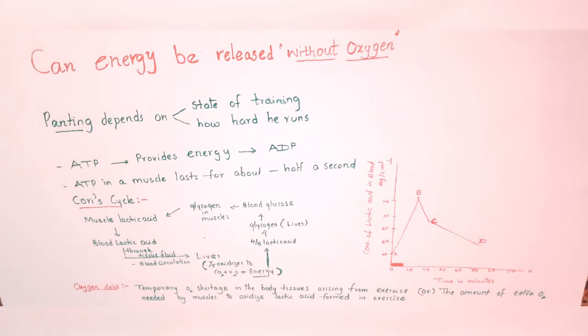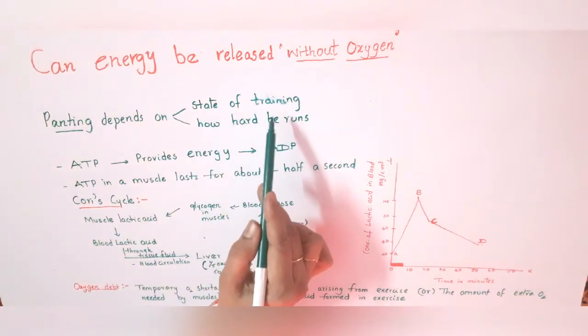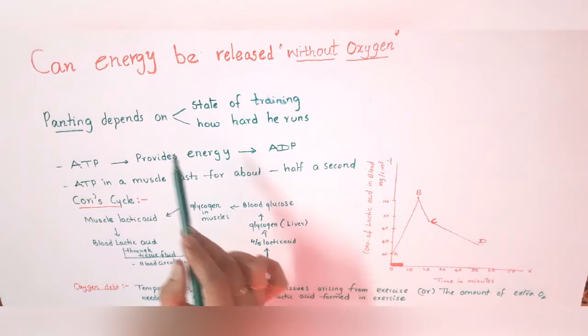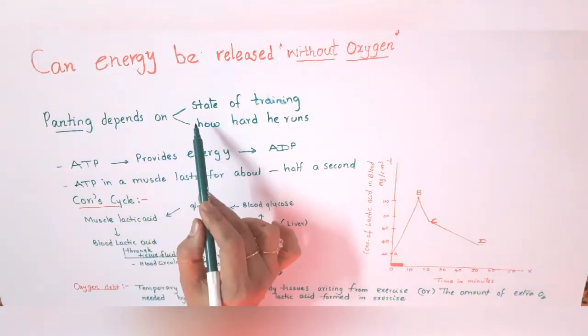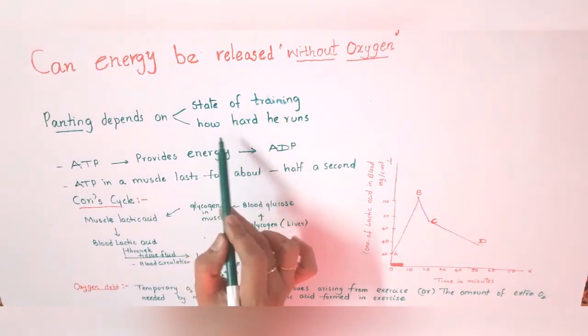Remember one thing, the fastest sprinters do not breathe at all when running. When they are running 100 yards, they do not breathe at all. But after reaching the destination, the condition of the person will be different. You might have observed that. After reaching the destination, they start panting. Panting depends on two factors, the state of training and how hard he runs.